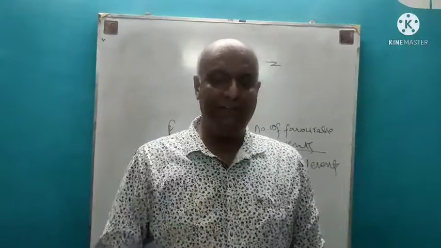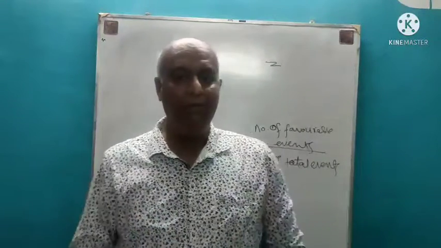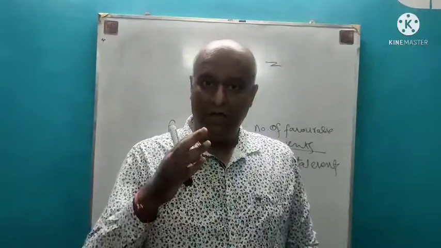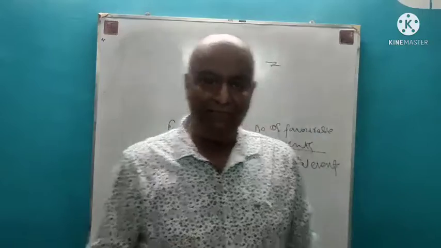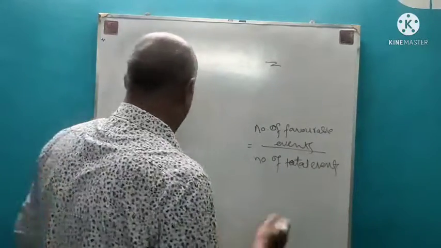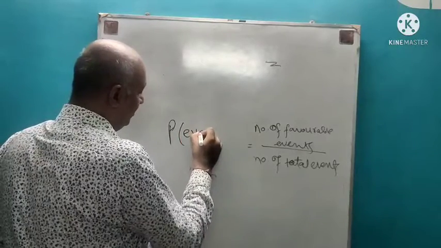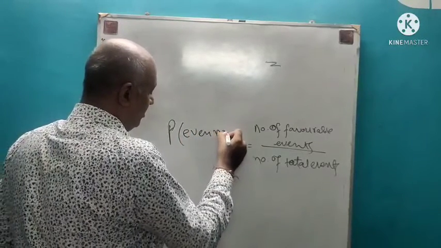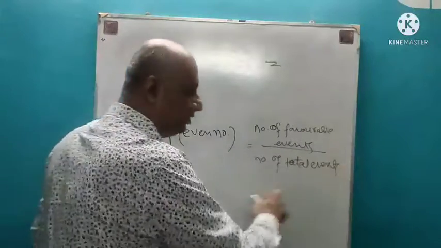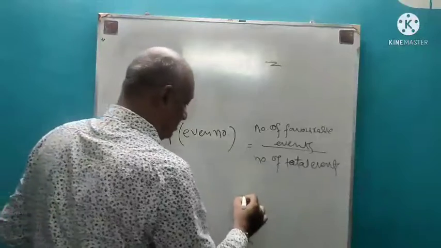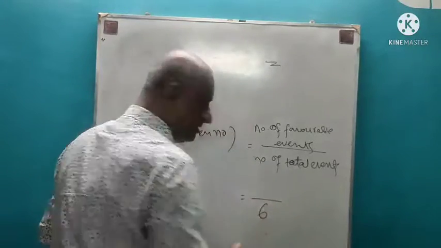Let me give you another example. Suppose I am throwing a dice. What is the probability of getting an even number? So when I throw a dice, the probability of getting an even number. The number of total events when I throw a dice remains 6. It does not change. So my denominator will be 6.